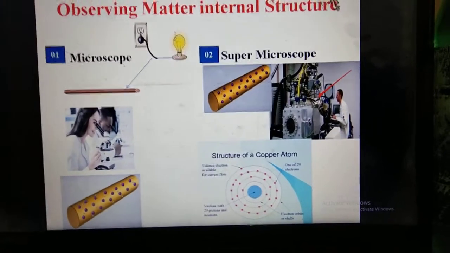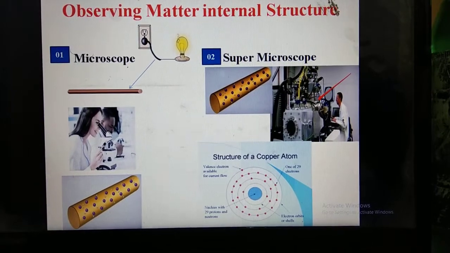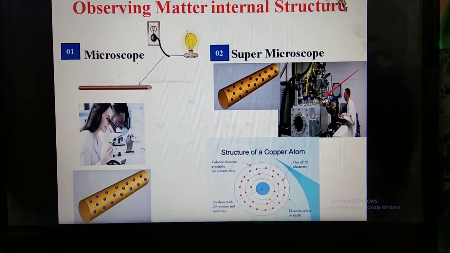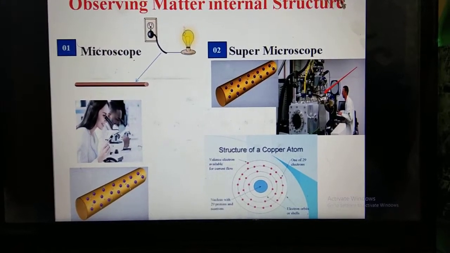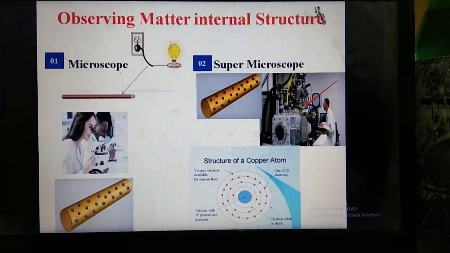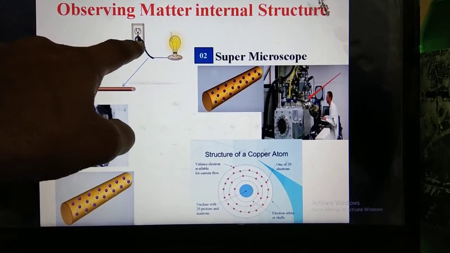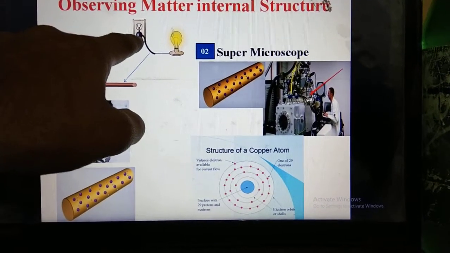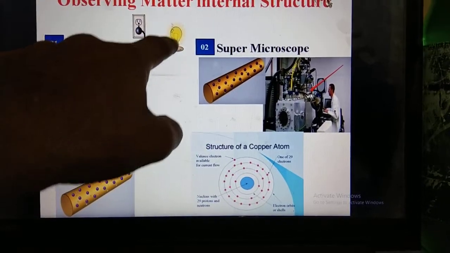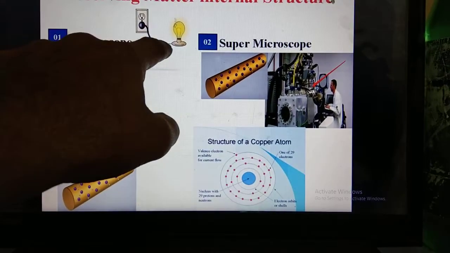Copper is the basic material widely used in electrical industries for transferring, generating and producing electricity. In the electrical department, the most used material is copper. So now we have to observe its internal structure. Whenever we give input supply to this bulb through this wire, we get light, but we don't know what is happening inside. What is the internal structure of this conductor?